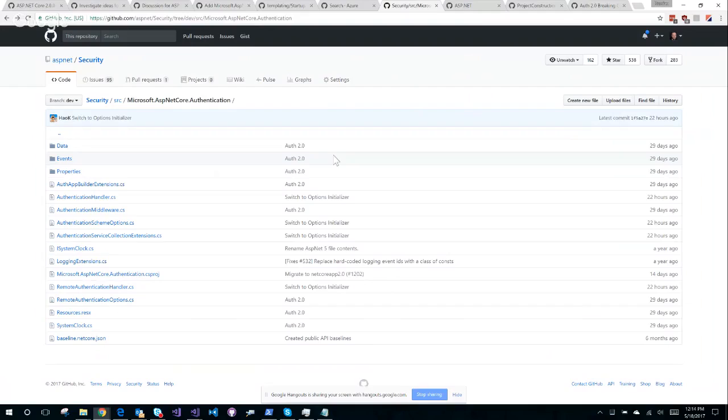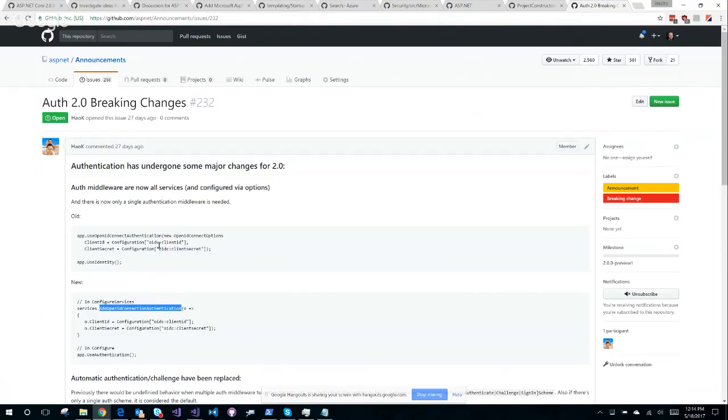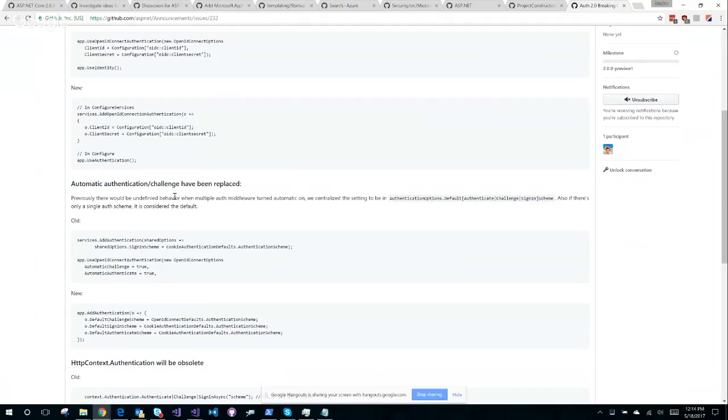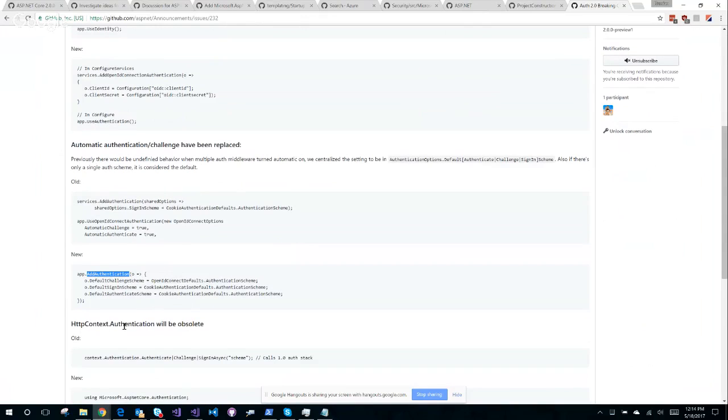Okay, that's a start. If you come back over here to this, it did say something about automatic. Here we go. We centralize the setting to default. Also, if there's only a single scheme, it's going to default. So now when you add auth, so it's down in the thing. I see. You can do this. Okay.